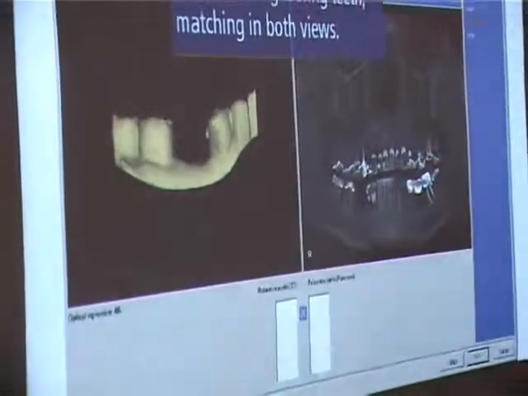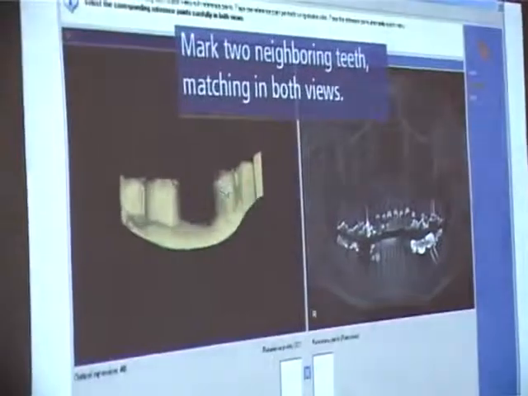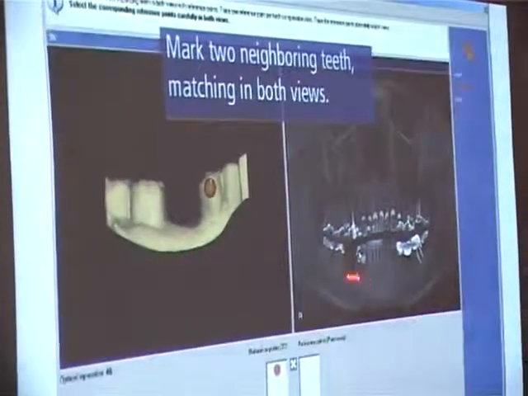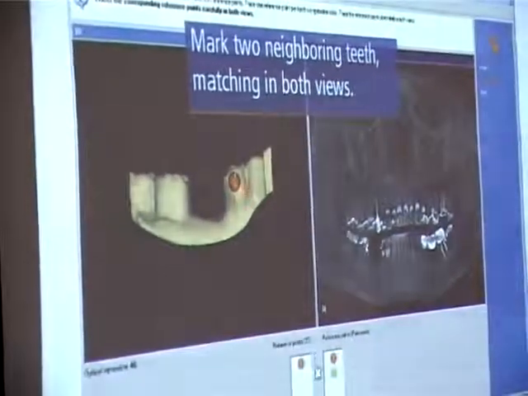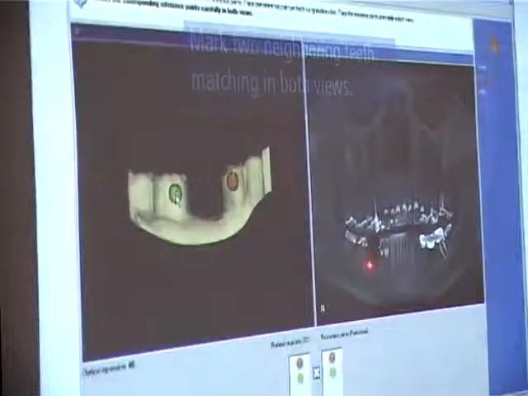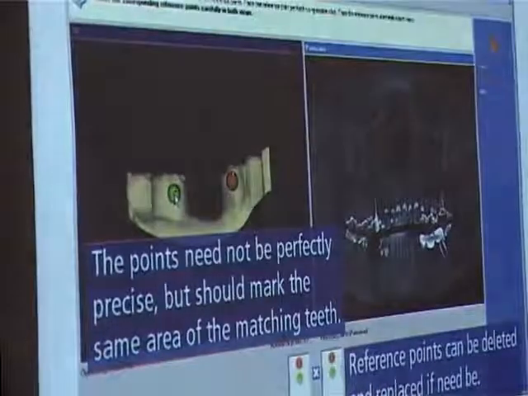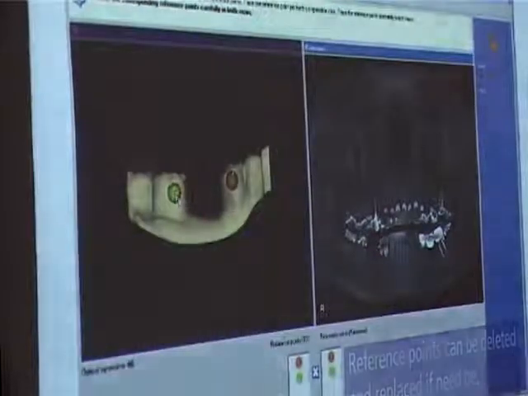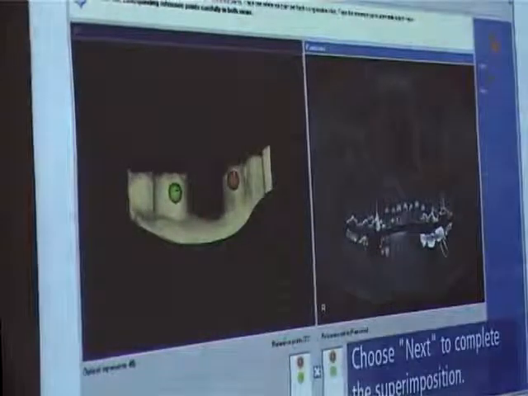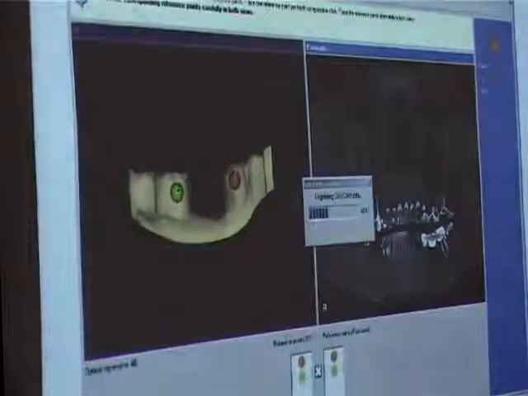Now this is the X-ray image and this is the CAD-CAM image. Tell the software that this red dot belongs here and this green dot belongs here. This will superimpose over the X-ray. Mind you, no other medical field has been able to superimpose CAD-CAM on a 3D X-ray.